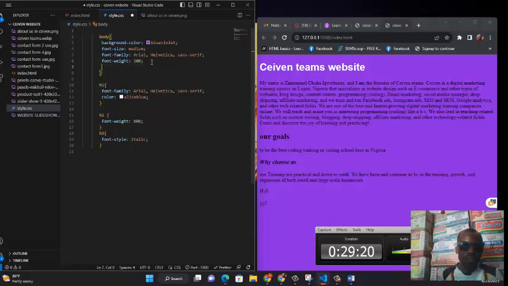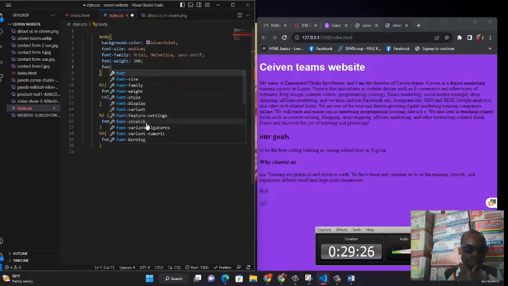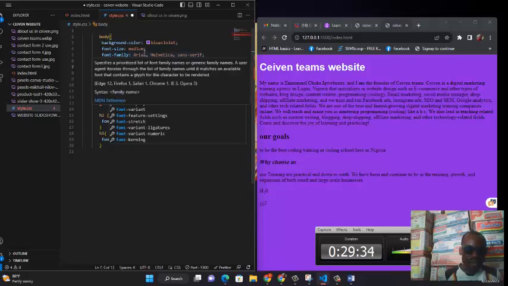Let's move on. We're still working on font. Let's do our font variant, font feature, font stretching, font size. I've done that. Font style, I've done that. Font family, I've done that. The style can be normal as well. But okay, let's stop here.